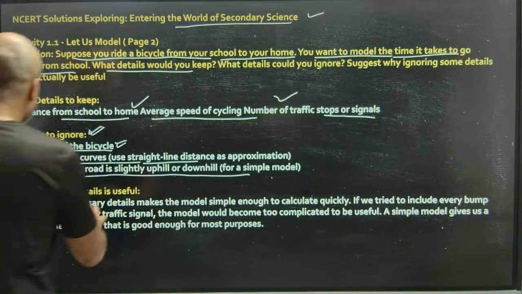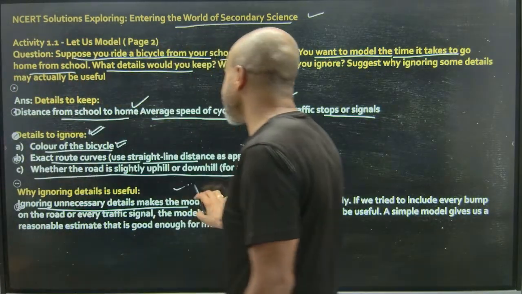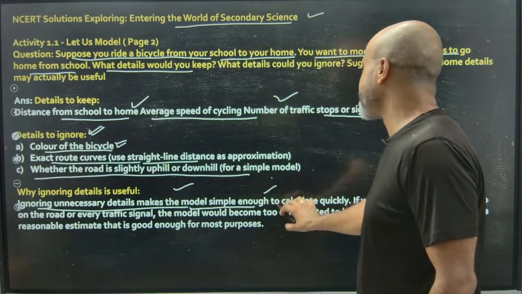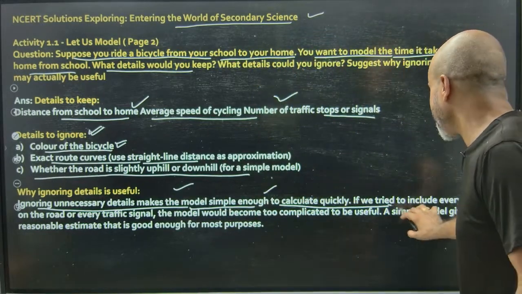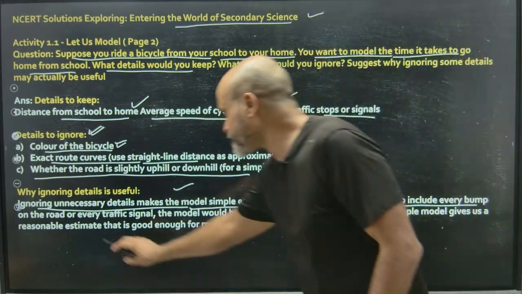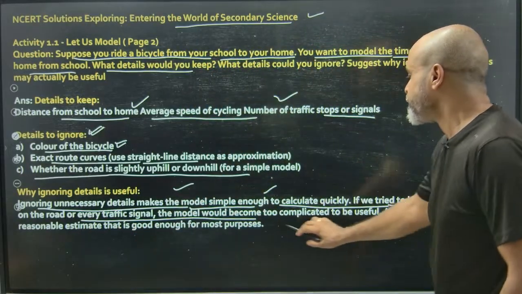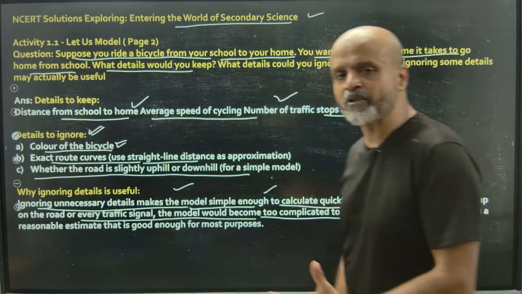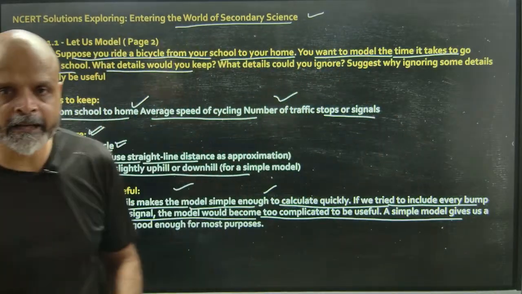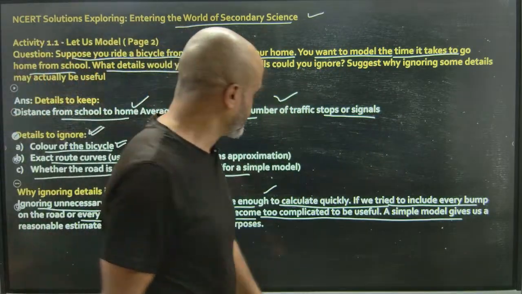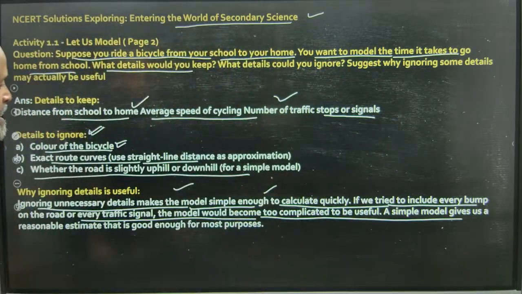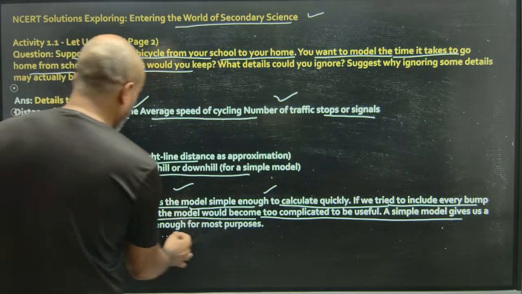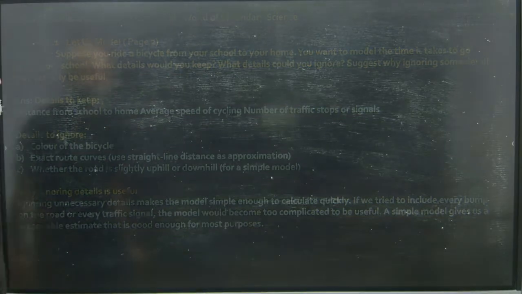Why is ignoring details useful? Ignoring unnecessary details makes the model simple enough to calculate quickly. If we try to include every bump on the road or every traffic signal, the model will become too complicated to be useful. So if you take into consideration every small detail in a particular study, it's going to become complicated. A simple model gives us a reasonable estimate that is good enough for most purposes.